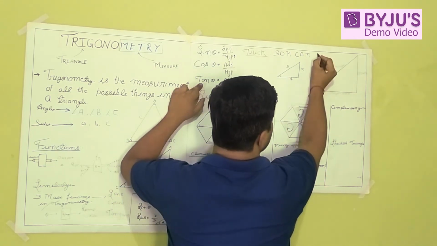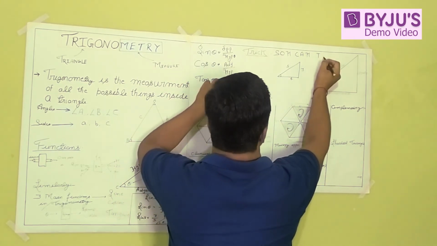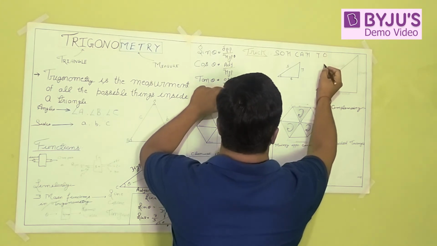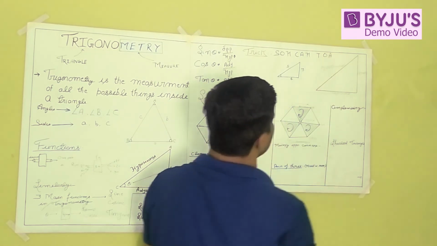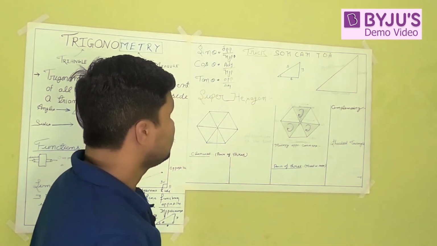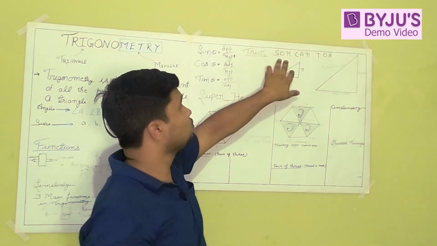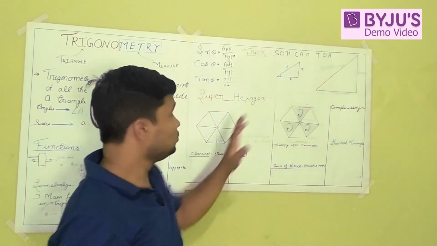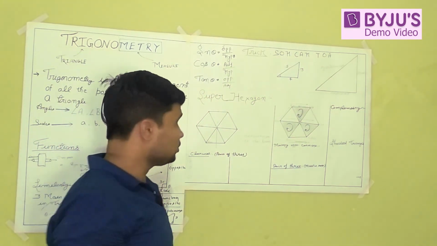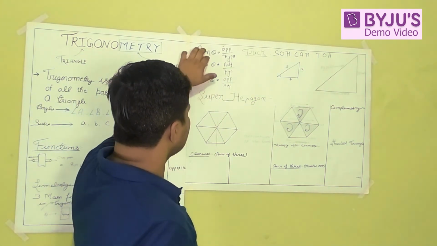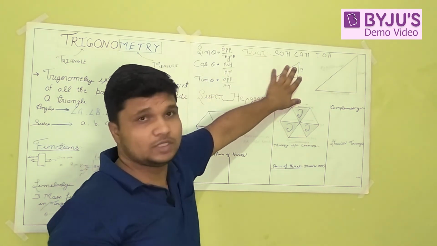Again, T from tangent, O from opposite and A from adjacent. Now you have the formula: SOH CAH TOA. You can generate these functions with the help of this trick.